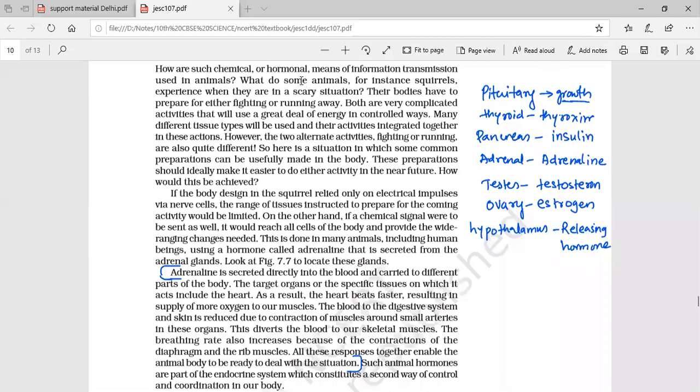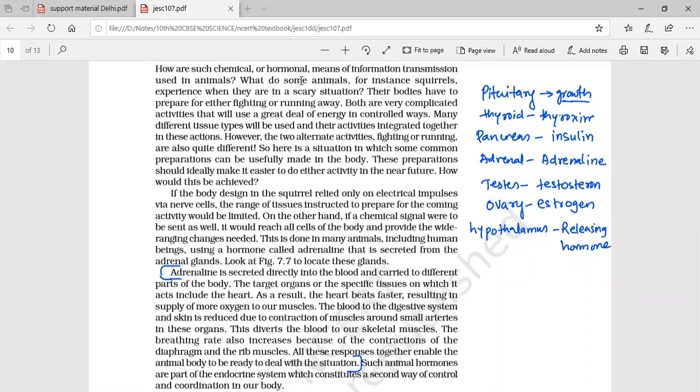Here, first you need to know about the different types of glands: endocrine glands, exocrine glands, and heterocrine glands. Now, what is the difference between endocrine, exocrine, and heterocrine glands?